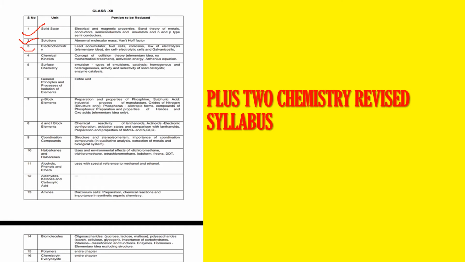Next is chemical kinetics, an easy chapter. The concept of collision theory, you don't have to study that. Activation energy and the Arrhenius equation, k is equal to A e raised to minus Ea by RT. That equation has been removed from your syllabus.